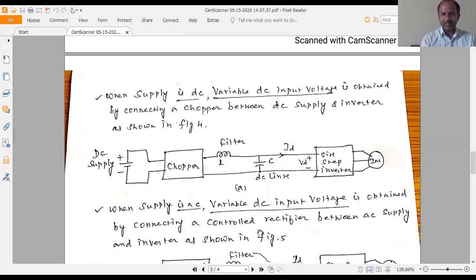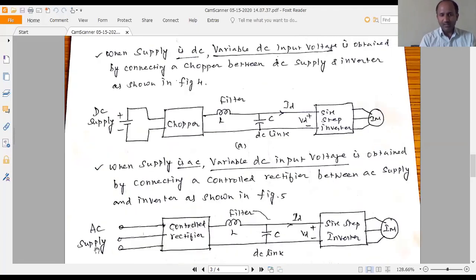In the second case, for example, where the AC supply is available, how is the variable DC supply obtained and given to the 6-step inverter? When the supply is DC, to obtain the variable DC supply you have to connect a chopper between the DC supply and the 6-step inverter.